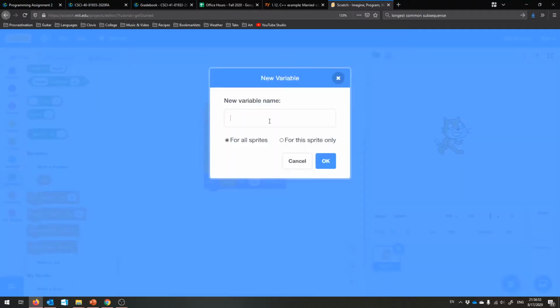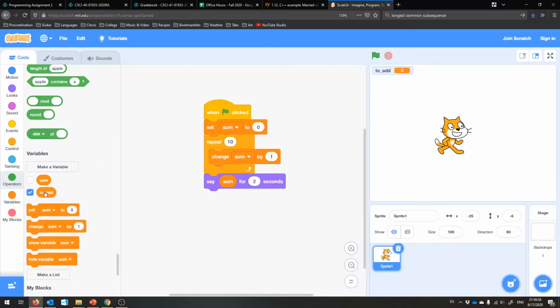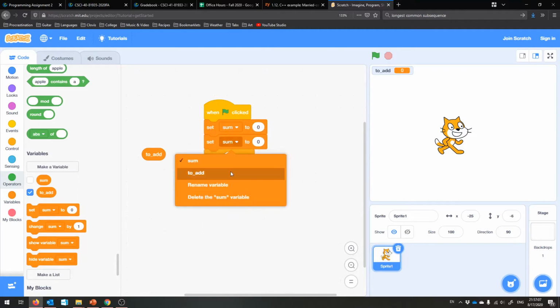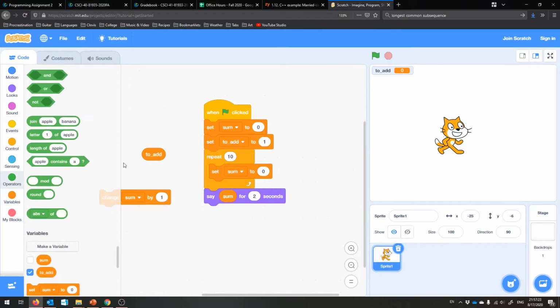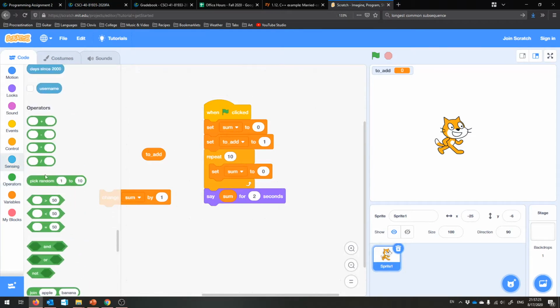I'm going to make a variable called to add, and that was what I called it, right? Yeah, to add. And it's going to start out at 0, so, sorry, it'll start out as 1, because that'll be the first thing that we add into sum. So we will set, no longer change sum. We will set sum to be whatever it was plus to add. I hope you see that.